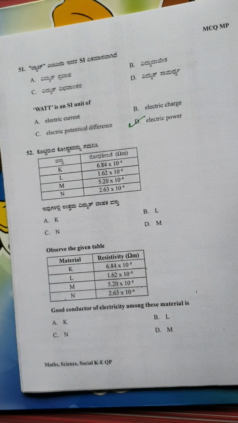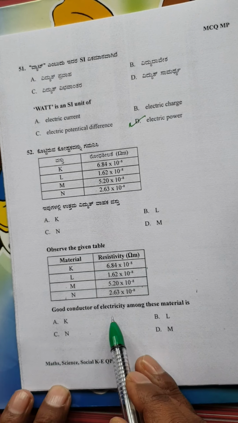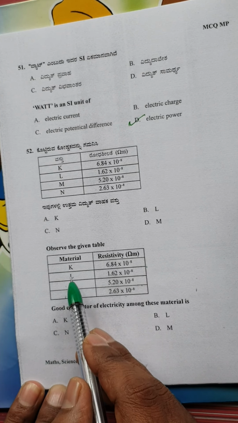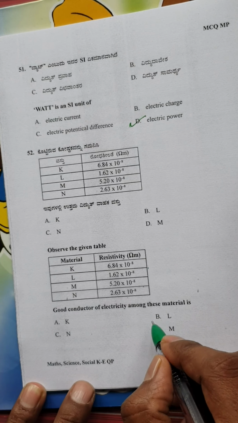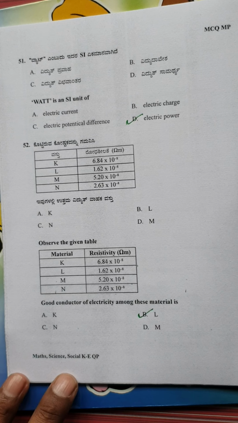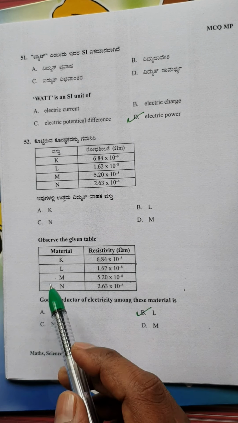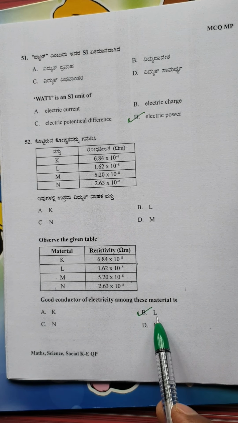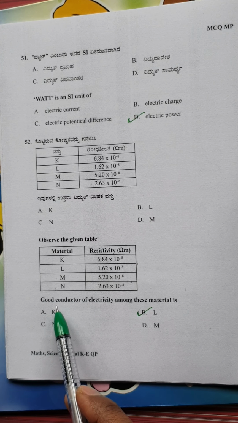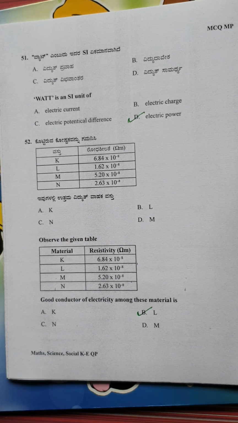So among the given four materials, the good conductor of electricity is material L, which is option B. Is it clear? So for the 52nd question, the right option is option B, material L, which has the less resistivity. That will directly imply good conductor. Is it clear? Okay, let's go to the next question.